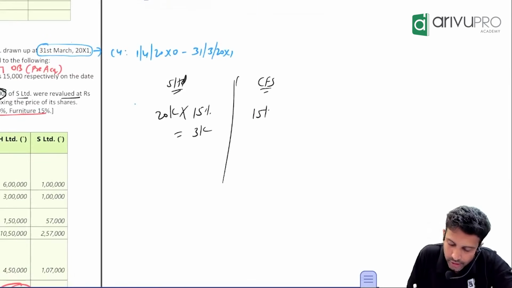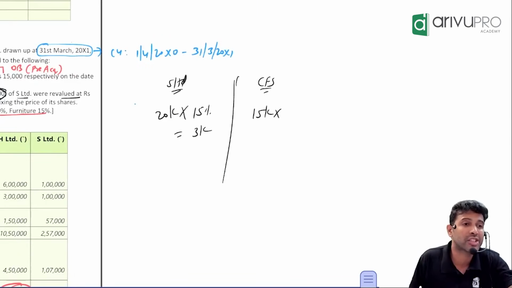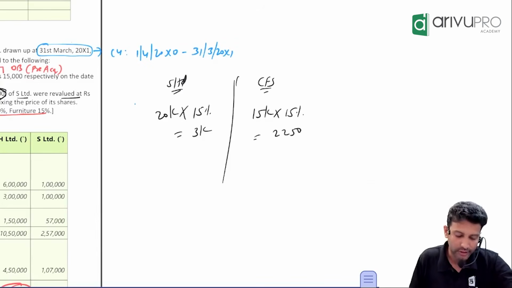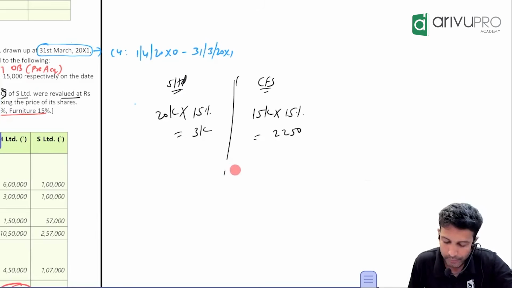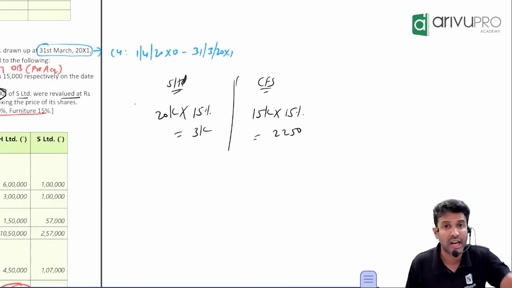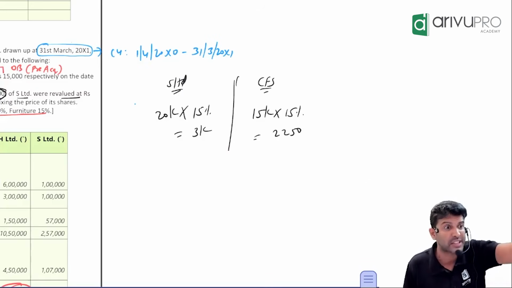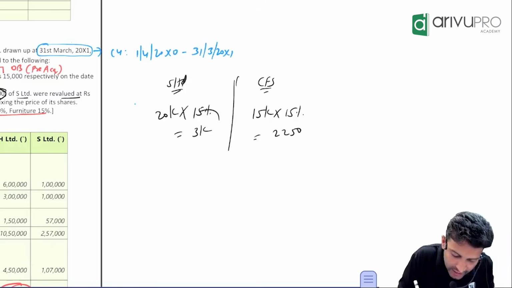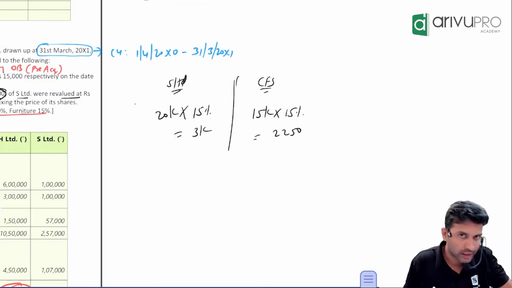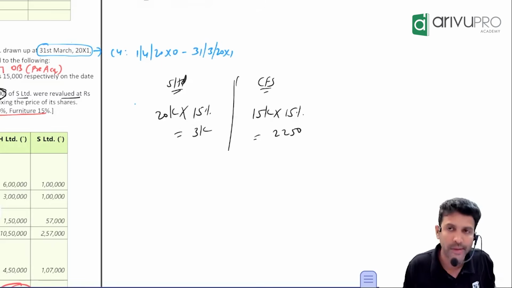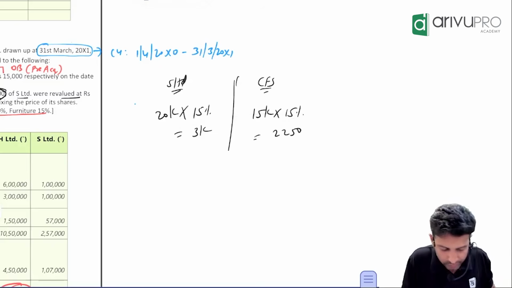That means we have to calculate depreciation on 15,000. 15% of 15,000 is 2,250. Subsidiary has charged more, 3,000, but for consolidation purpose we have to charge only 2,250.